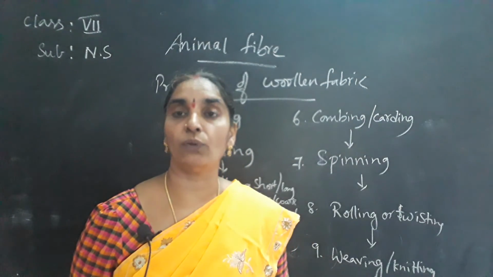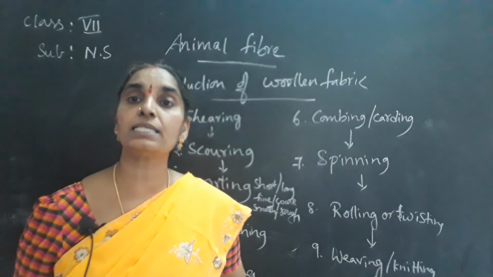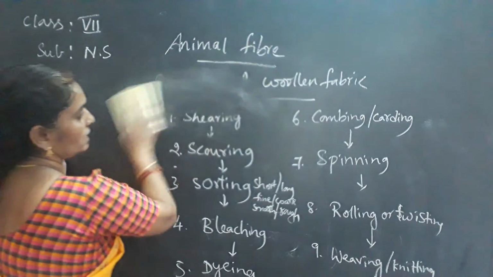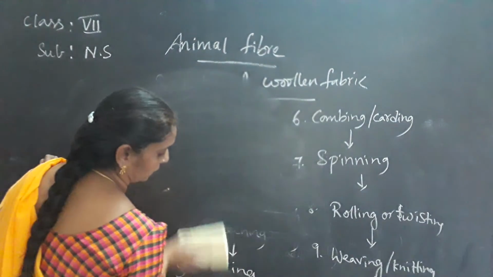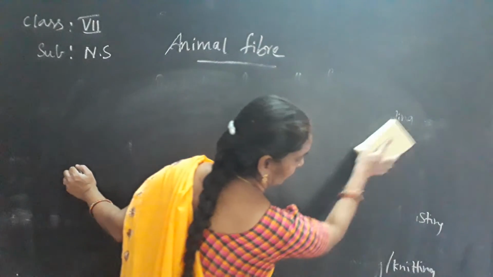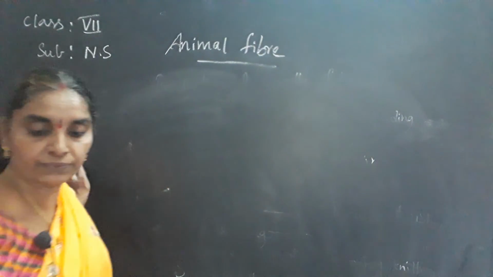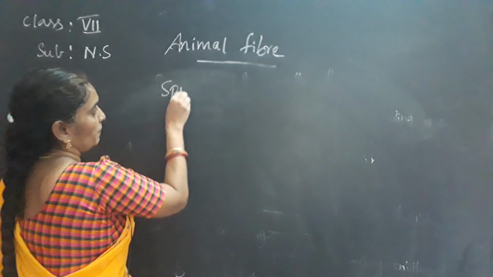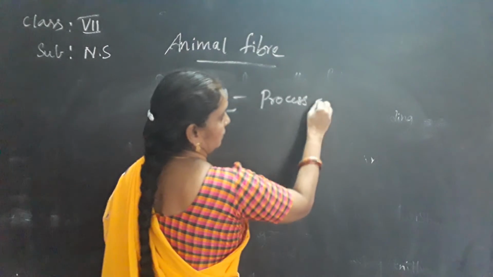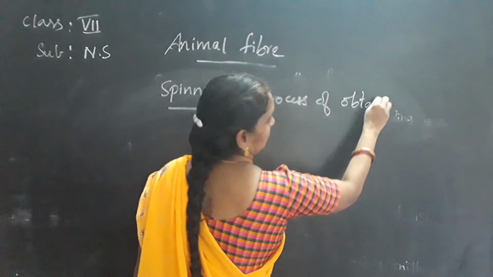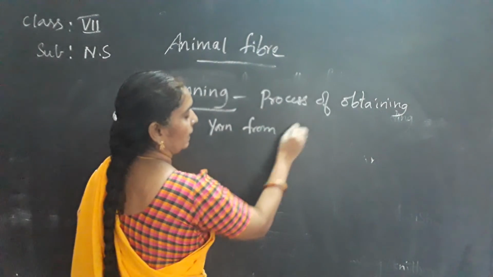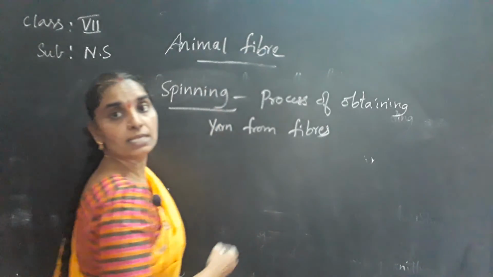So weaving is a process of interlacing of the warp threads and the weft threads. As I said earlier, what is spinning process? And what is weaving process? Spinning process is the process of obtaining the yarn from the fiber. Process of obtaining the yarn from the fiber is called the spinning process.